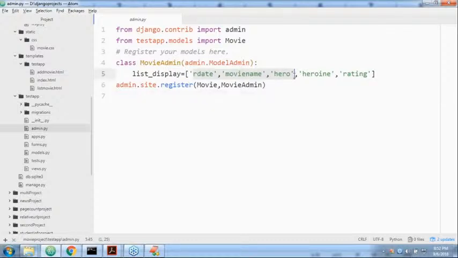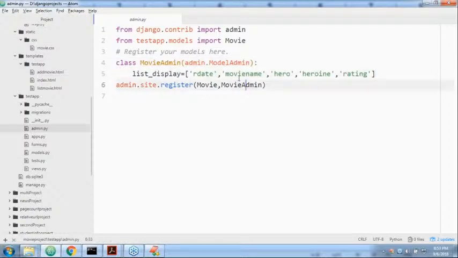So to see data in the admin interface, which fields do you want to see? Sometimes I want complete information. Assume, sir, I don't want that, movie name and the release date by default are enough. If these 2 things are there, automatically the remaining data will be there. It is not going to provide any warning and so on. This is based on your requirement, you are going to write. Movie name and release date, only these 2 fields are enough. Like that we have to specify. Getting, right? It won't throw any error.